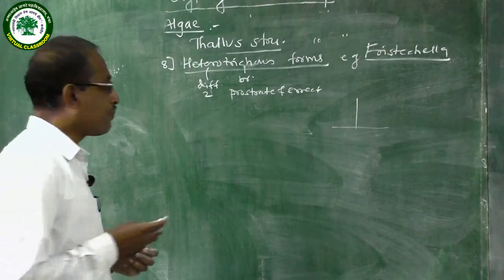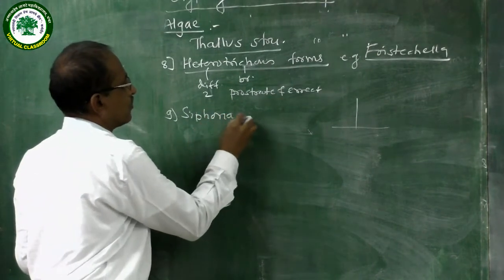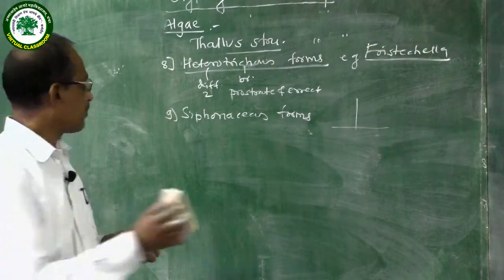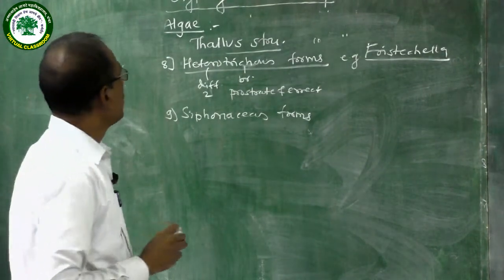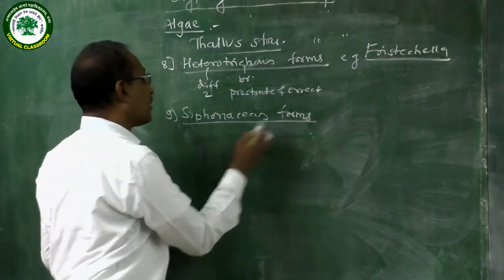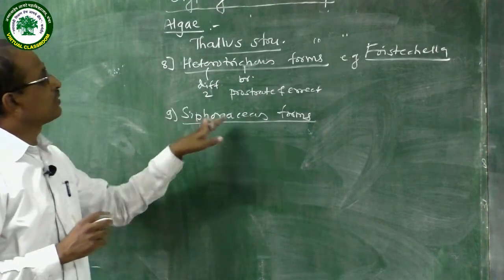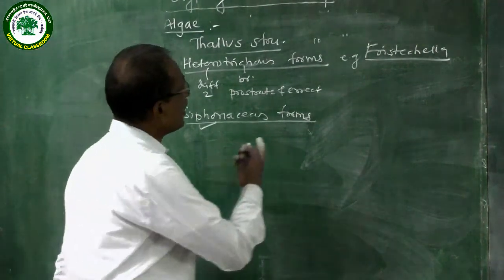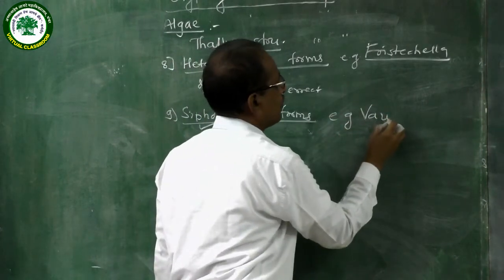Then siphonoecious forms. In siphonoecious forms, there are no septa. The plant body is like a tube-like siphon. Those algae are called siphonoecious forms or siphonoecious algae. An example of the siphonoecious algae is Vaucheria.